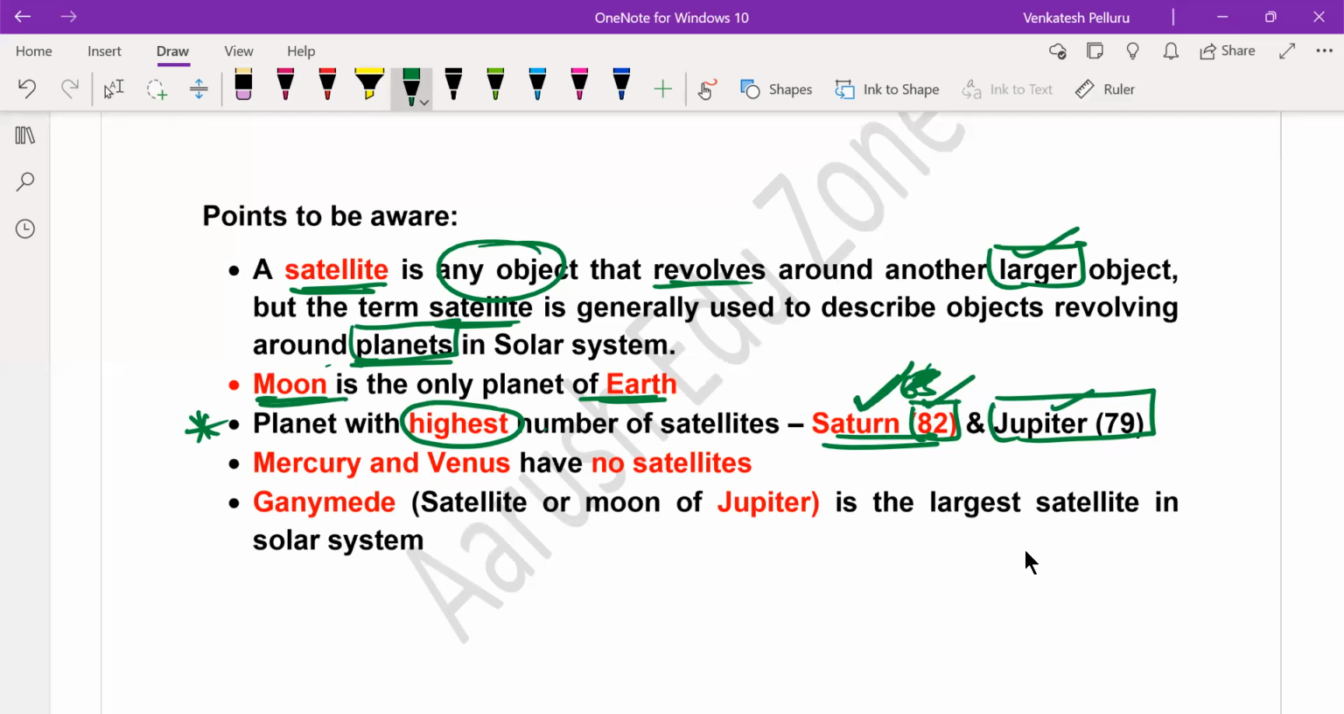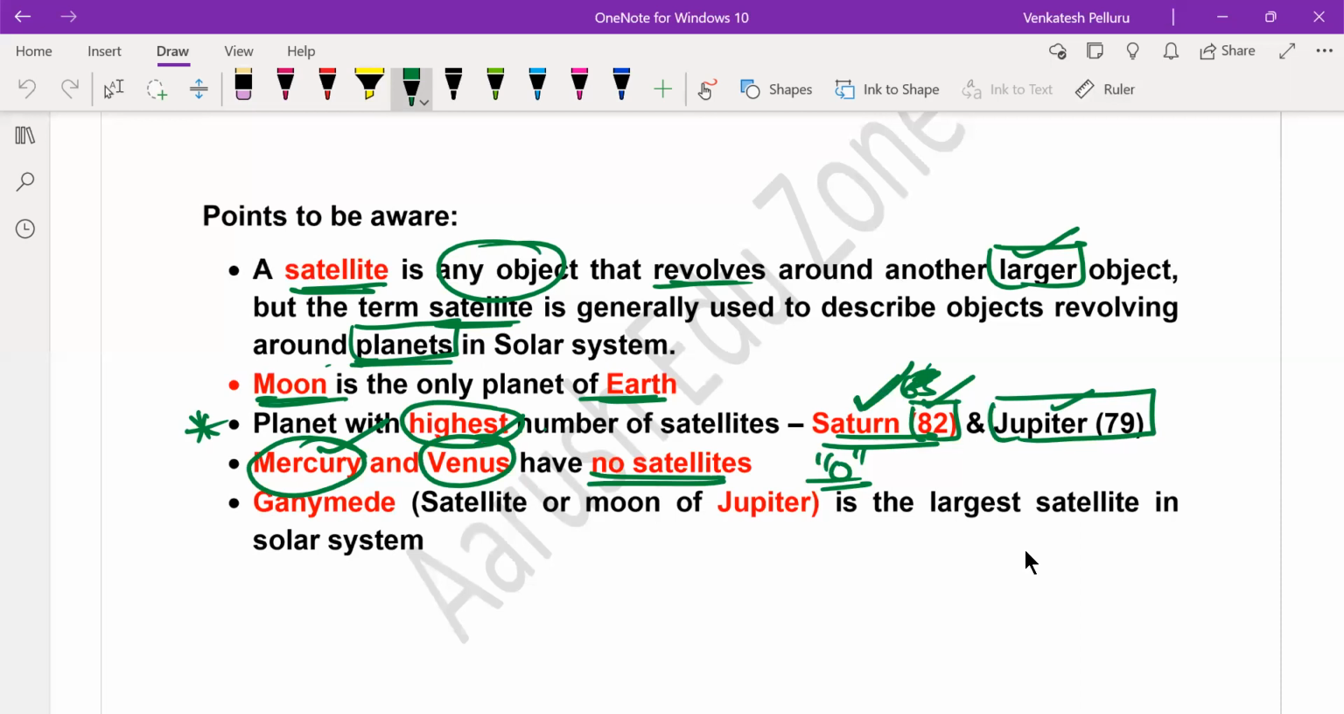And the planets with the least number of satellites, of course, the least means 0, because 2 planets don't have satellites. One is Venus and the other one is Mercury. Venus and Mercury are the planets that do not have any natural satellites, owing to their small size. They cannot control other objects to be under the influence of their gravity. Hence, there are no objects revolving around Mercury and Venus.